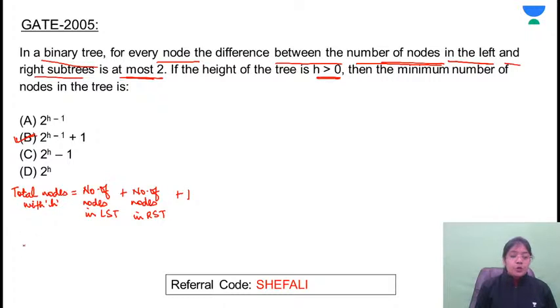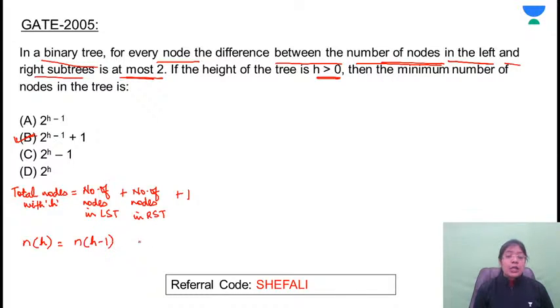If total number of nodes is represented with n of h, then how many nodes will there be in the subtree? Obviously the height of the subtree will be 1 less than the height of the tree, right? So it will be equal to n of h minus 1.